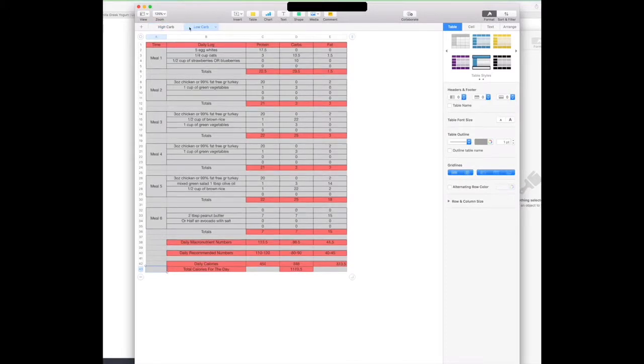Now what you do is you just repeat. 1 day high carb, 1 day low carb, 1 day high carb, 1 day low carb. I'd like you to try that for 2 weeks without doing a cheat meal, and then if you can do a cheat meal, try to do it on a high carb day, but after 2 weeks at least. I think that covers everything.